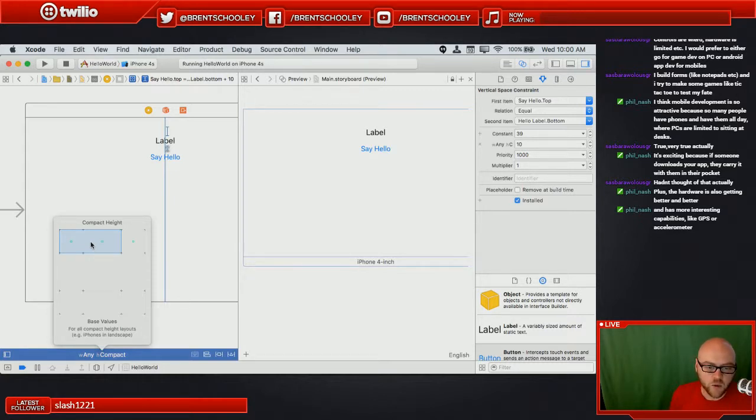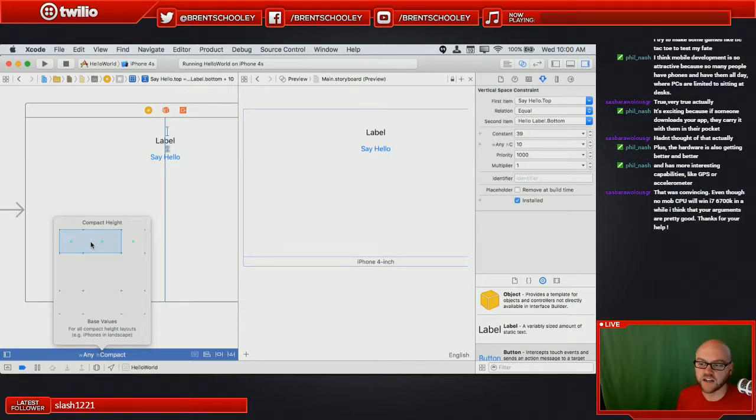And that worked up until the 6 and 6 Plus came out, when we now had 4.7-inch phones and 5.5-inch phones. And no longer can you just say, all phone sizes are pretty much the same and all iPad sizes are pretty much the same.